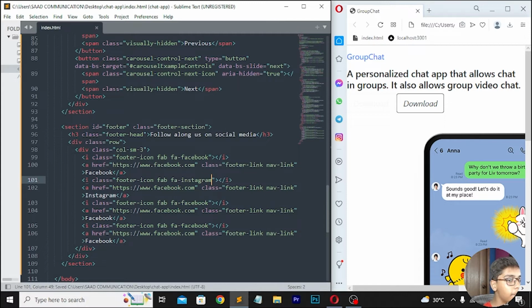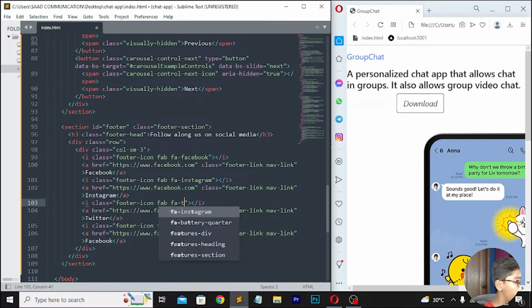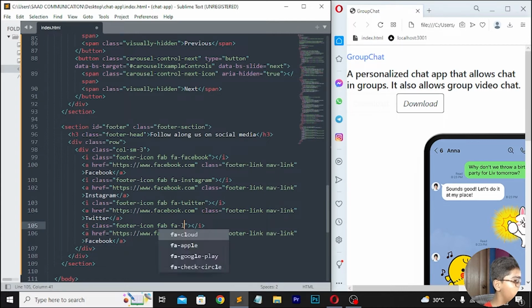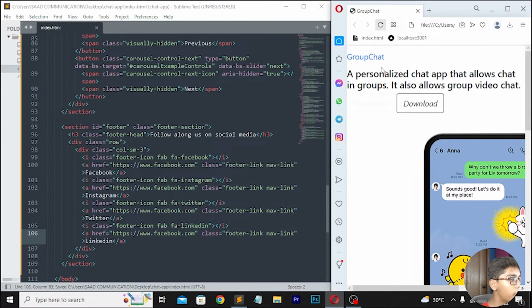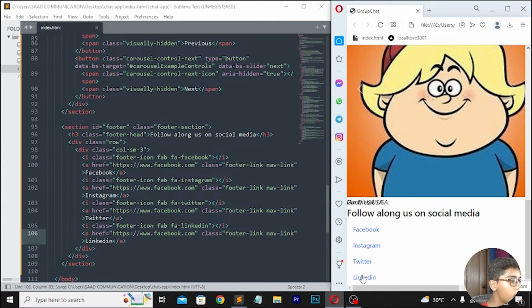Then you have to save this, and here when you've done this, I will be moving down, and here I will be writing a tag which will be like Twitter, so here I'll be writing Twitter, then move at the top, here I will be now writing Twitter. Then you have to move down, here I will be now writing LinkedIn, so here I'll be writing LinkedIn like this. Then here I will be also writing the same thing, LinkedIn. Now save this, then you have to reload. So if I show you, here we are getting all these icons and all these things here which we needed.